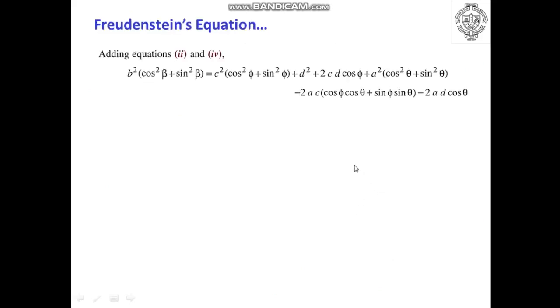So we have to add the equations 2 and 4, that is we have to add the left hand side and right hand side for these particular equations.